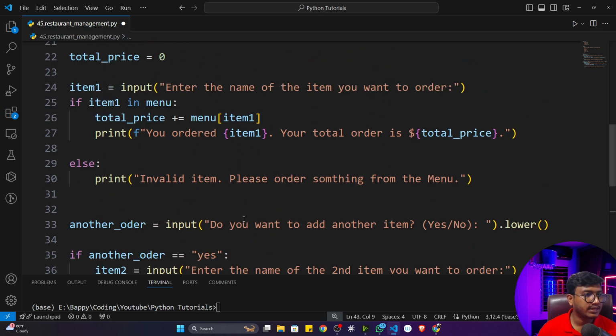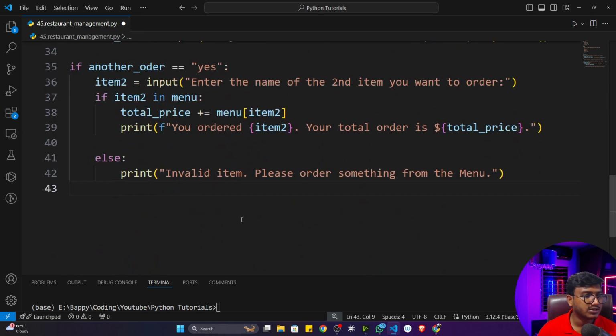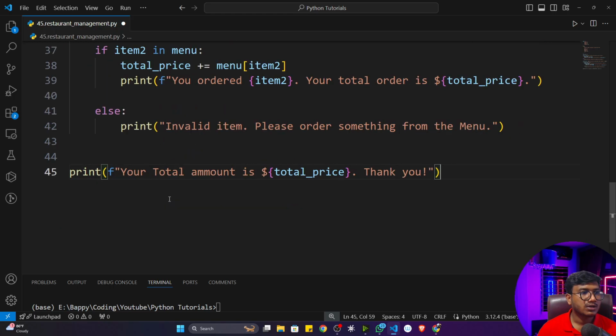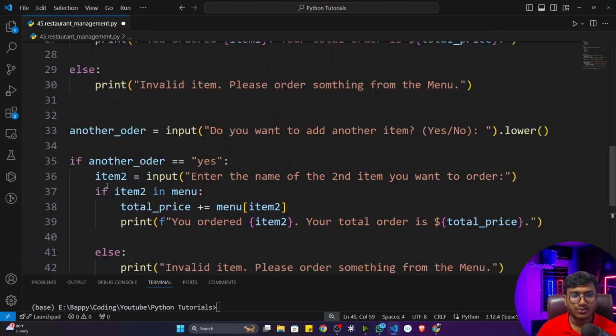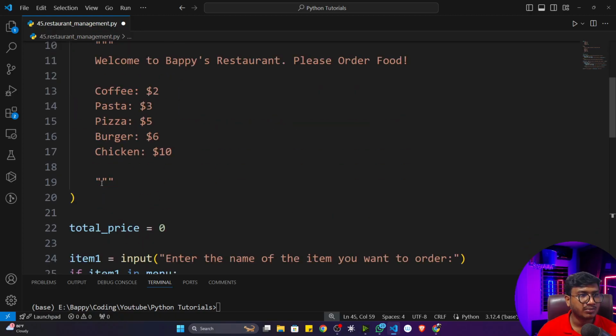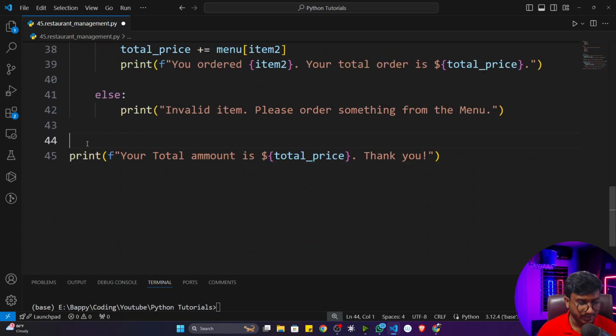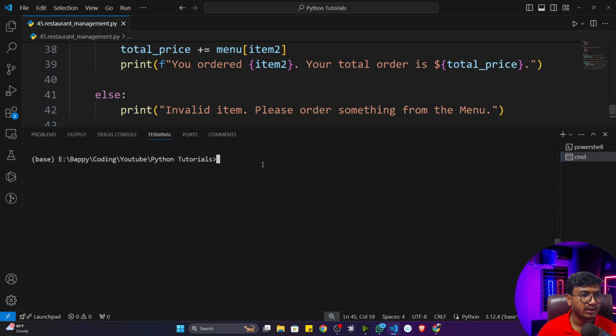Okay, so I think we have completed this application. Now the final step, I'll print the total money. Here I've just printed: your total amount is this much money. Thank you for visiting our restaurant. I think this application is completed. Now let's check whether it's working fine or not. I'll open up my terminal and execute this application.